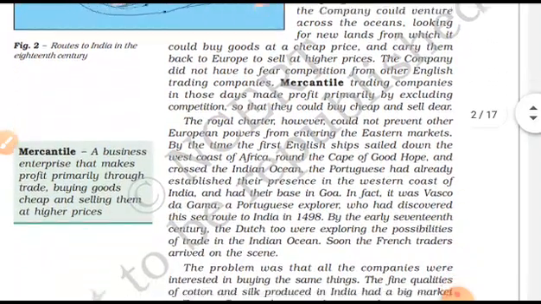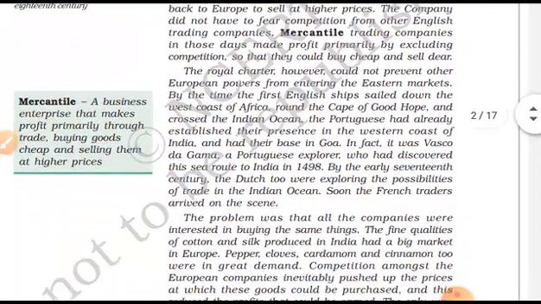Then, guys, from this, the company did not have to fear competition from other English trading companies. Mercantile trading companies in those days made profit primarily by excluding competition, so that they could buy cheap and sell dear.